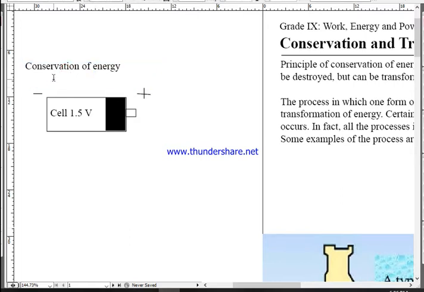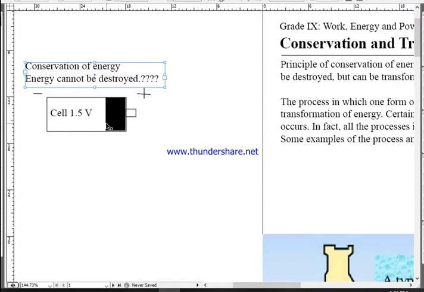Can it be? No. Energy cannot be destroyed. So the question is, if energy is not being destroyed, then why does this battery finish, or why does this battery die? The reason is that energy definitely cannot be destroyed, but the energy is being transformed.